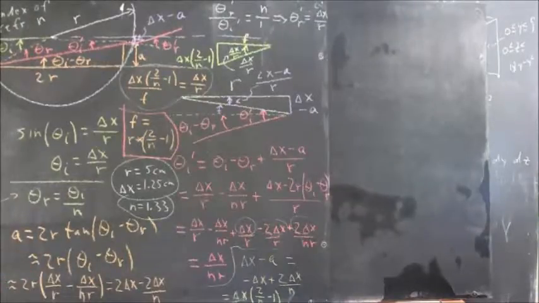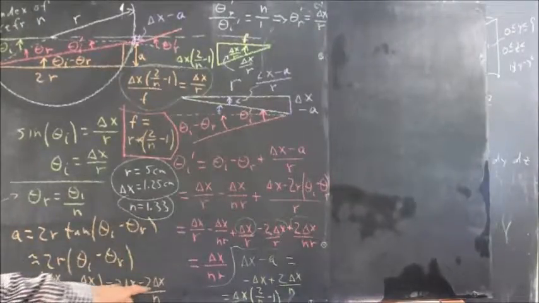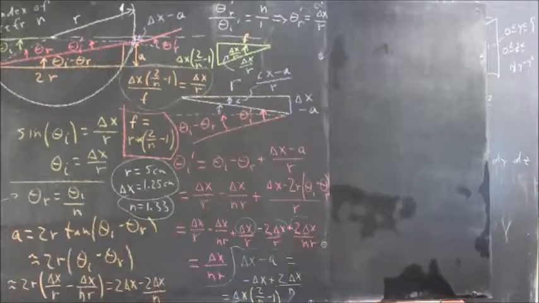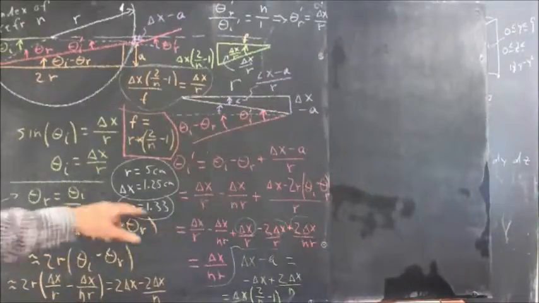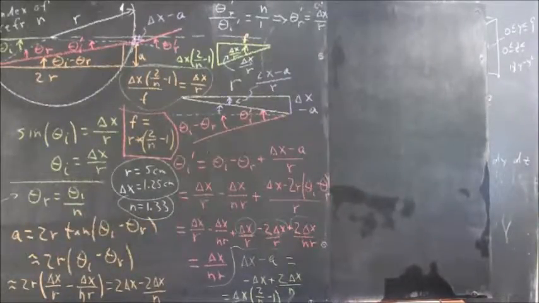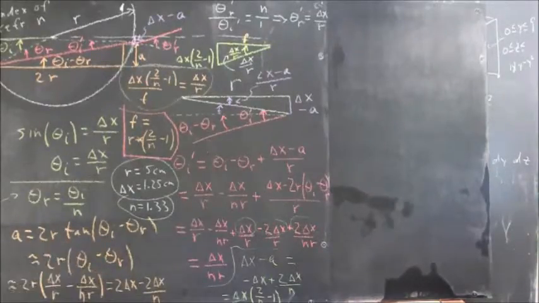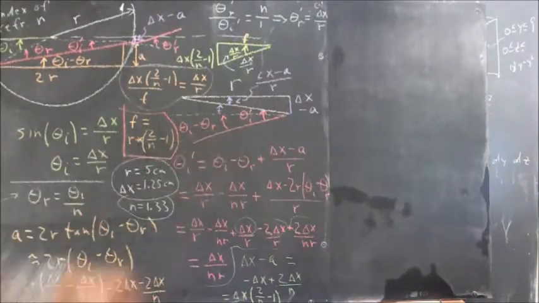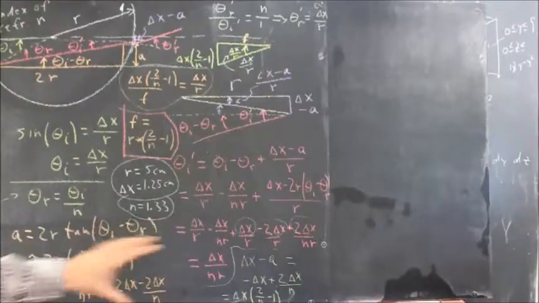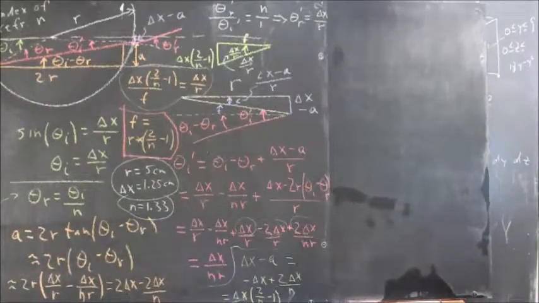This distance A is going to be 2 delta x minus 2 delta x over n. We could factor out the 2 delta x, and we get 1 minus 1 over n. What's 1 minus 1 over 4/3? Well, 1 over 4/3 is 3/4, so that's going to be 1 minus 3/4, or 1/4. So we're going to be able to make all those approximations. Now I'm going to do a lot of that over here, but I'm going to have to lose part of this board, so I want to point out exactly what I'm doing.